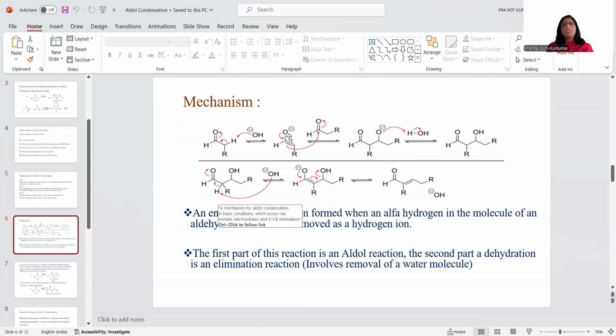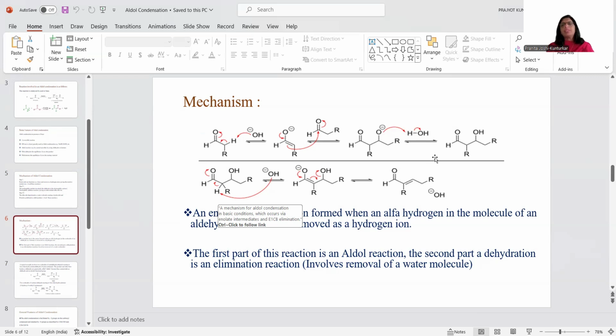So the first step is the generation of enolate ion. The second step is the attack of the enolate ion as a nucleophile on the electrophilic carbonyl group, which will result in the formation of alkoxide ion. And the third step here is the hydrolysis reaction. Hydrolysis means water, or addition of a water molecule. This is H2O. Now this alkoxide ion base is taking a proton, H plus, from this water molecule, which results in the formation of OH minus as the side product.